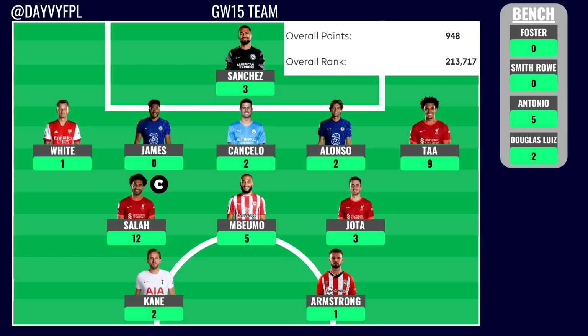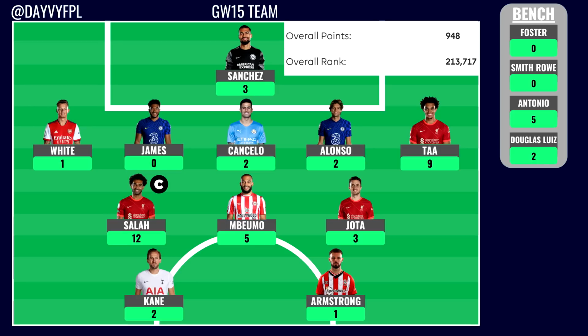So as I mentioned, just above that 210k mark, but hopefully in the upcoming game weeks over this festive period we can have quite a good festive period and get a few green arrows, and we'll be back to where we were a couple of game weeks ago. I'm going to start off with the bench here because there were a couple of bench options that I wanted to kind of focus on.